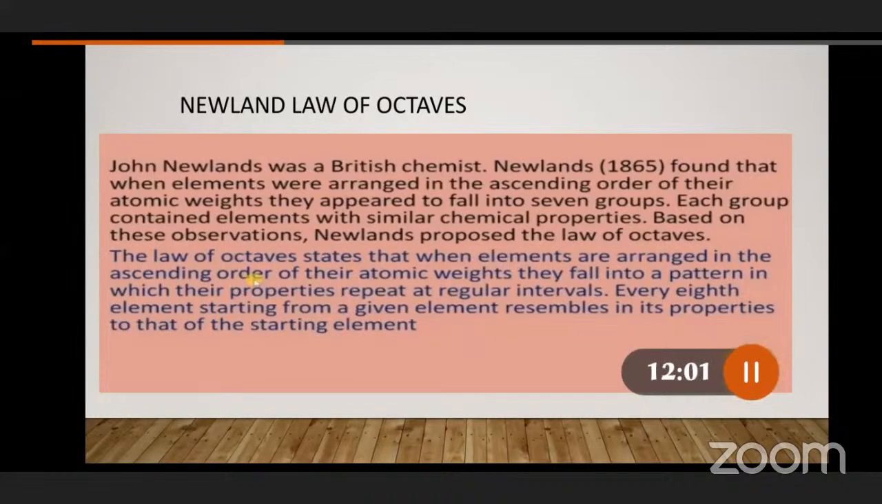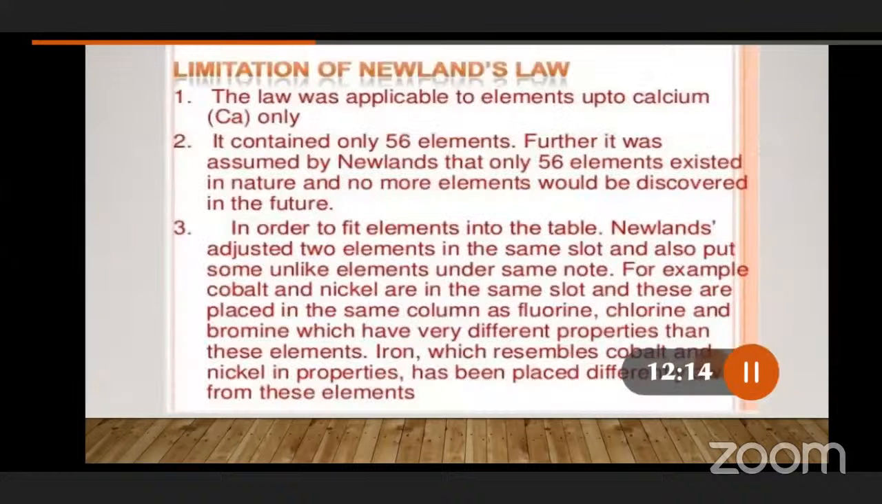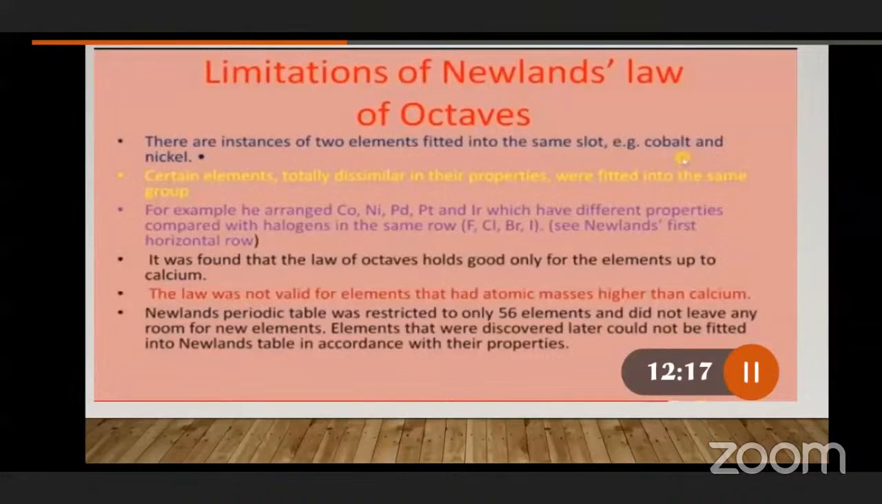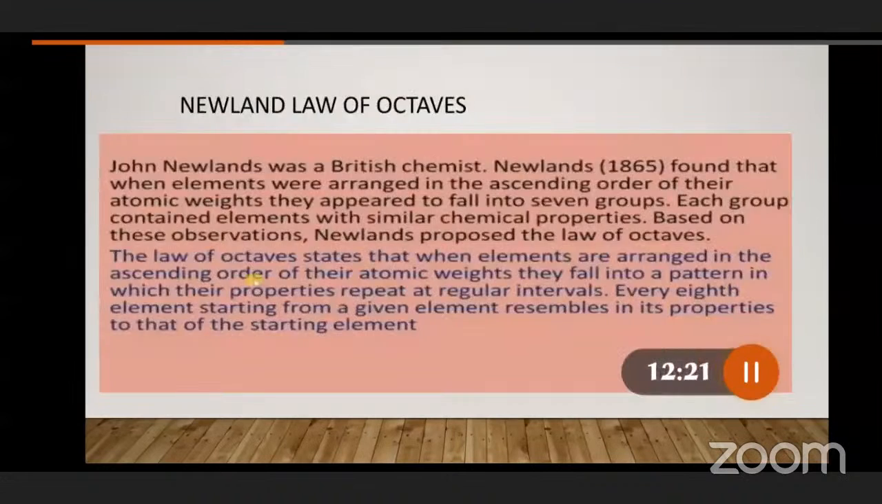Dobereiner, we have already discussed. Triads will be there. The average mass of the first and last element is equal to the second element. That is the law of Dobereiner. But what is Newlands now? So this is a pattern. We will see the periodic table of John Newlands. If we see generally, what does John Newlands' octaves mean? He arranged the periodic table into groups.